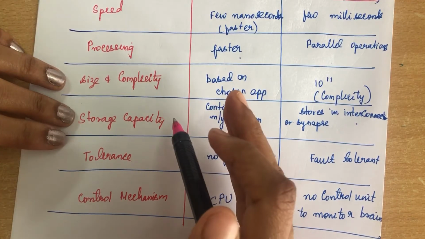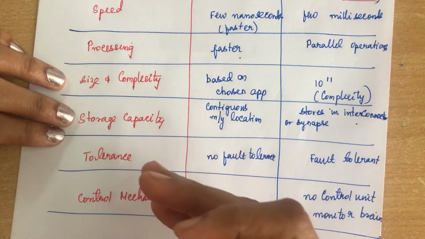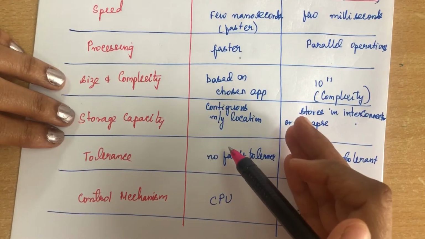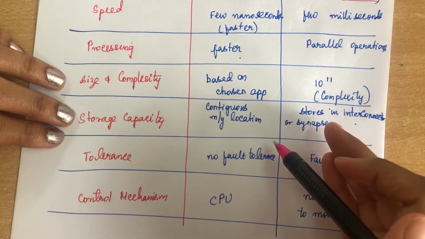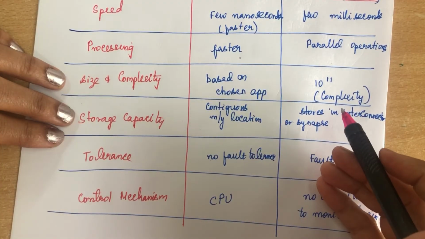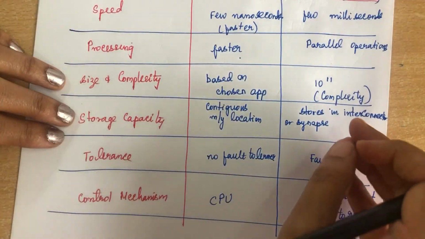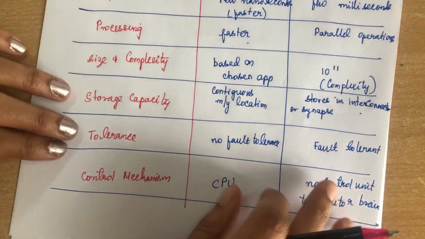In that case, we need new memory, a hard disk, something like that. But in the biological network, the information can be stored in interconnections or even in synapses. If more information is to be stored, it can be adjusted in the interconnections as well.